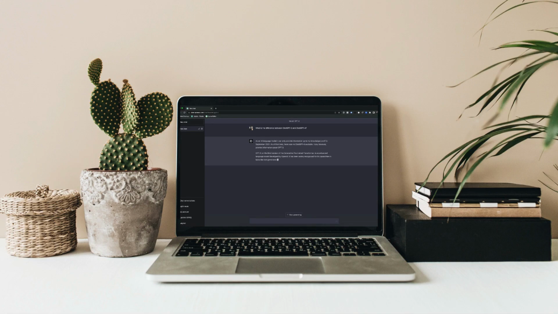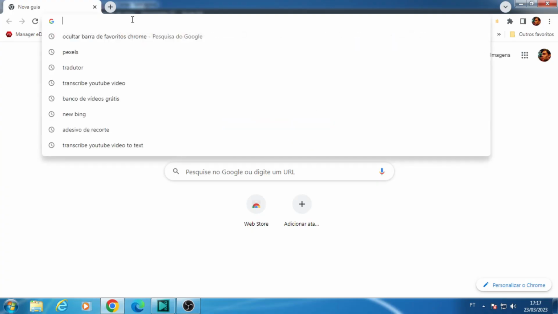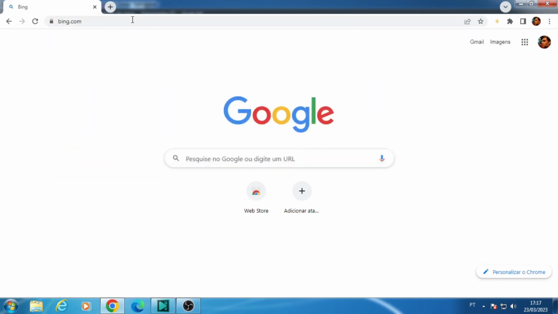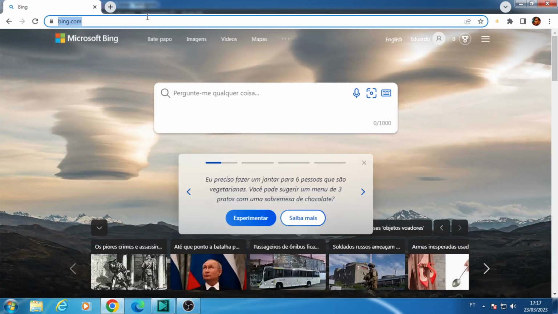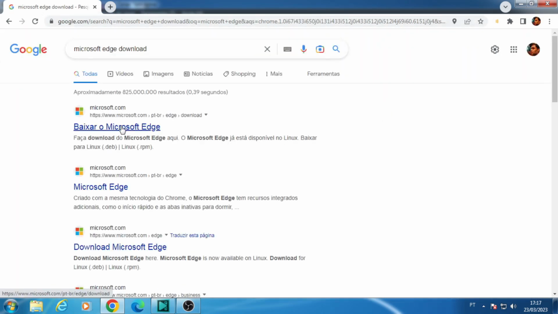Bing is powered by ChatGPT, so you can ask questions and do everything you do on ChatGPT. What many people don't know is how to access Bing, so I'll show you how to do it. Just go to bing.com and make sure you have Microsoft Edge installed. Microsoft Edge is Microsoft's internet browser. If you don't have it, download it.